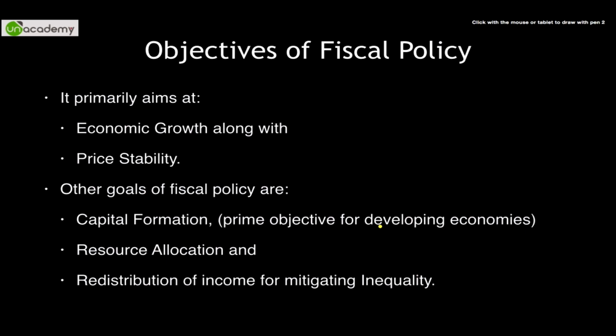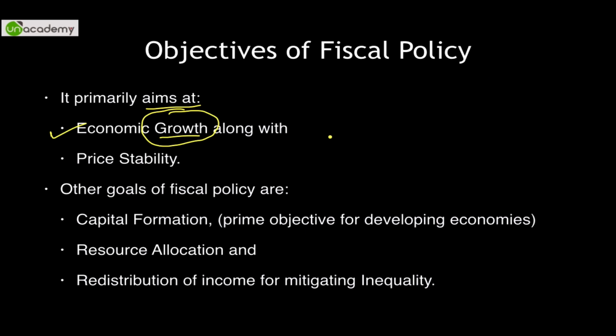Now, what is the objective of fiscal policy? Why is something like fiscal policy implemented? The aim of fiscal policy is economic growth. How do we grow economically through fiscal policy? As you know, the government imposes all forms of taxes on the people of India, on the companies of India, on trusts of India; every person in India has to pay taxes.